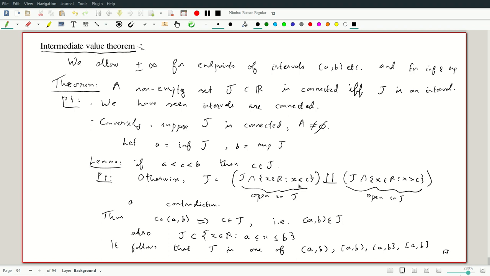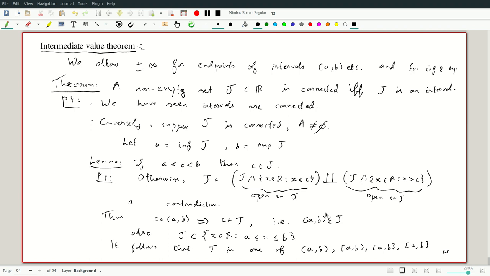Which case we have depends on whether the infimum is realized or the supremum is realized. We know that anything strictly between the infimum and supremum is in J, and anything in J is weakly between the infimum and supremum. So we can deduce immediately that we have four cases, sometimes fewer if one of these is infinity, but in any case we always have an interval.